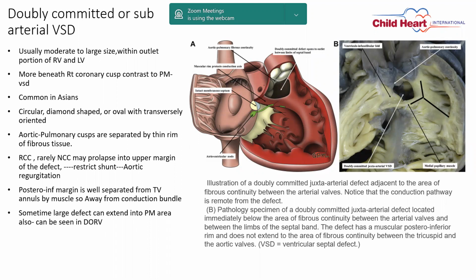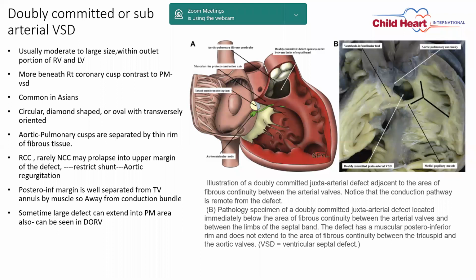Again, the aortic and pulmonary cusps are separated by very thin fibrous tissue because the conal area is absent. The RCC, and rarely the NCC, may prolapse into the upper margin of the defect. Sometimes it prolapses in such a way that it starts closing the VSD, so the shunt size gets smaller, along with that aortic regurgitation will increase.